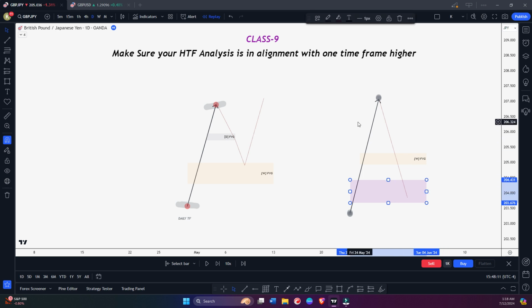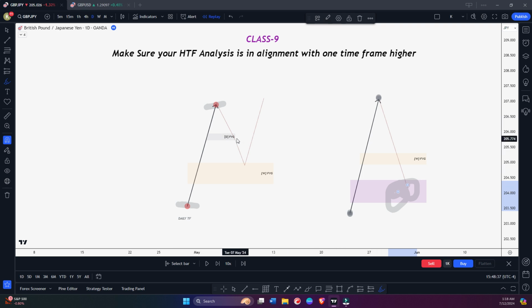Because the higher the time frame, the stronger that zone is. If you have a weekly fair value gap here and a monthly fair value gap here, this monthly fair value gap is going to act as a strong magnet. The higher the time frame, the stronger it will act as a magnet.